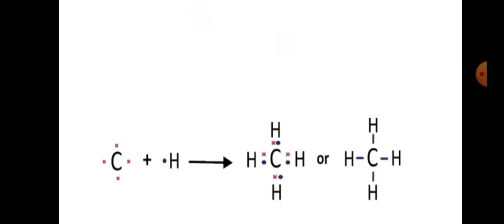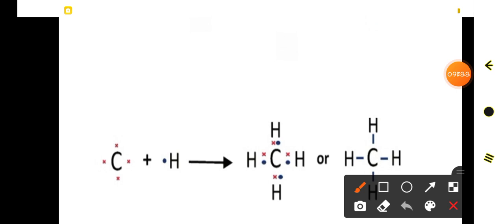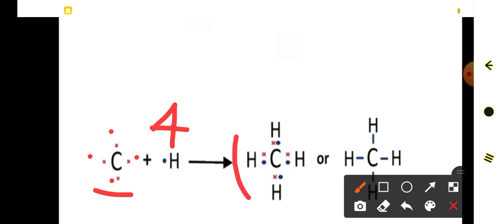Dear students, this is the picture I have taken to explain the tetravalent nature of carbon atom. Look here, this is carbon atom. It has how many valence electrons? 1, 2, 3 and 4 valence electrons. Now these 4 valence electrons can be shared with 4 other atoms. When this is shared with 4 hydrogen atoms, we get a molecule of this type, and this molecule is called methane. What is the name of this molecule? Methane. When one carbon combines with 4 hydrogen atoms, the molecule is called methane.